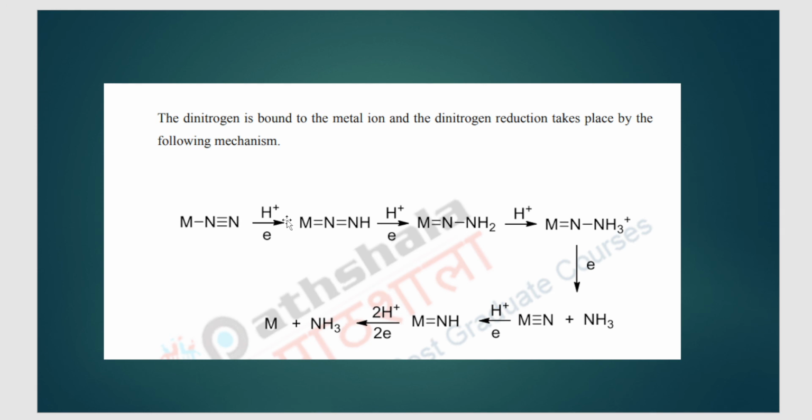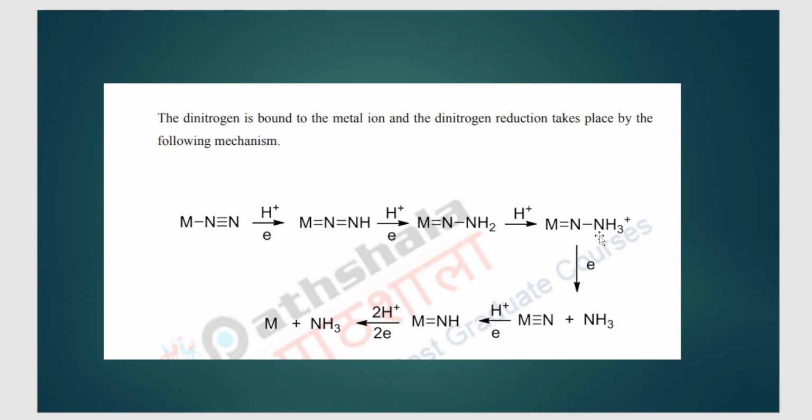Now if you add one H plus here, there is bond breaking between these two nitrogens. The triple bond is there, one bond breaks, and this nitrogen forms a bond with this hydrogen. Next, continue adding, because you have to add 6 hydrogens here. This reaction involves the addition of 6 hydrogens. First hydrogen is added, add the second hydrogen. Once again, as you keep on adding hydrogen, the bond between this nitrogen and this nitrogen keeps breaking. On addition of the second hydrogen, this second bond breaks and you get NH2. Then add the third hydrogen, you get NH3, and this bond is there now.